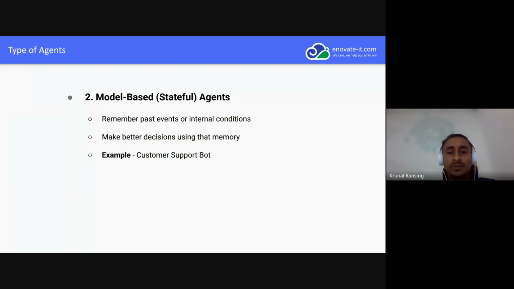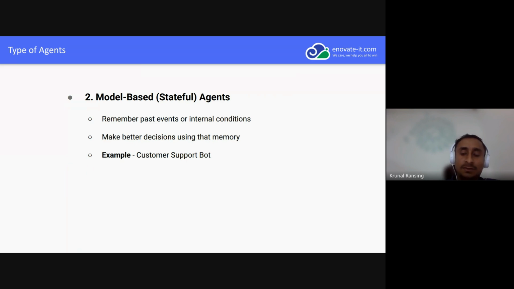We ask a question, it replies as per previous history, and uses that history to reply with a better answer. So it has a little power, like memory, and it uses that history to analyze what was previously discussed.